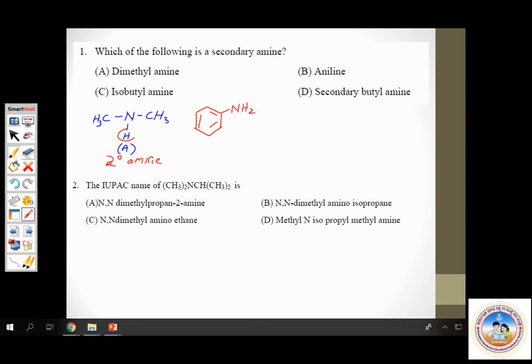See, in aniline, nitrogen is attached to two hydrogen atoms, so it's a primary amine. This is option B.